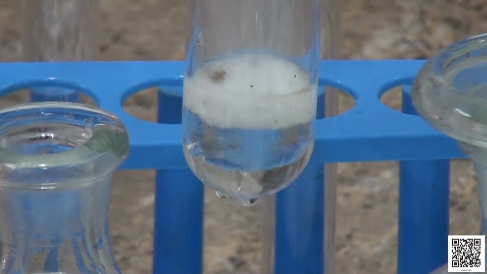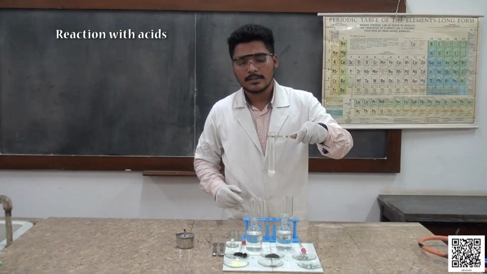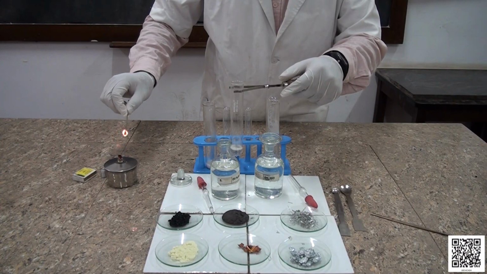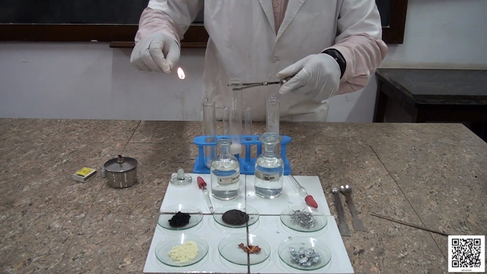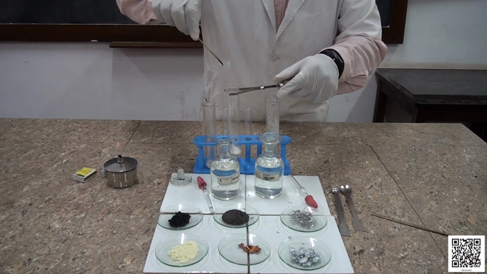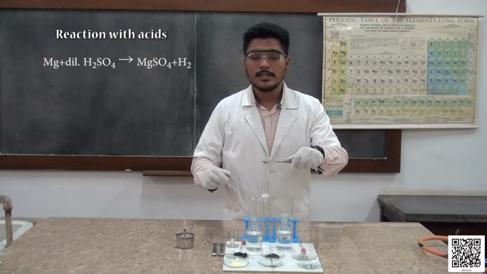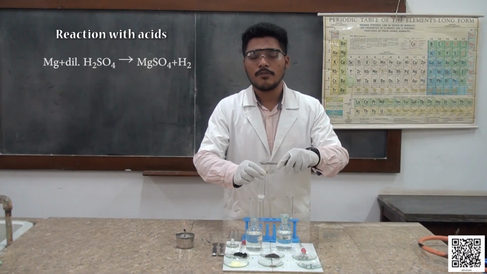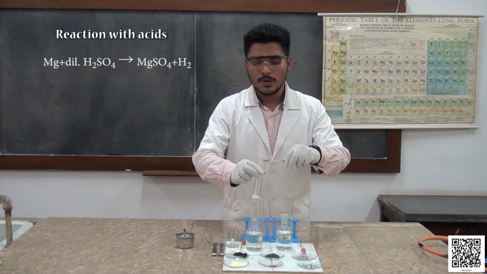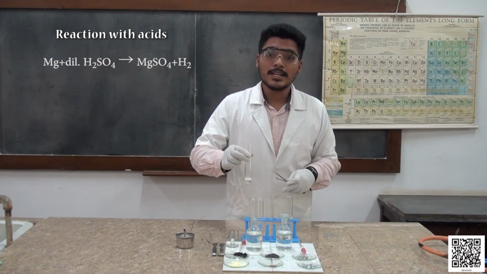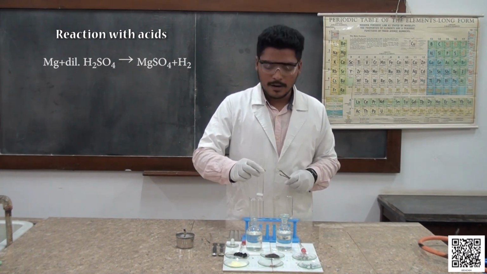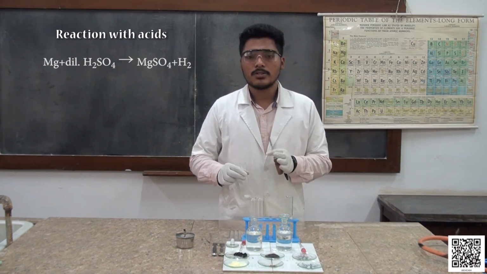There is again the evolution of hydrogen gas. This confirms the evolution of hydrogen gas. So, even magnesium vigorously reacts with dilute sulfuric acid to give salt and hydrogen gas.